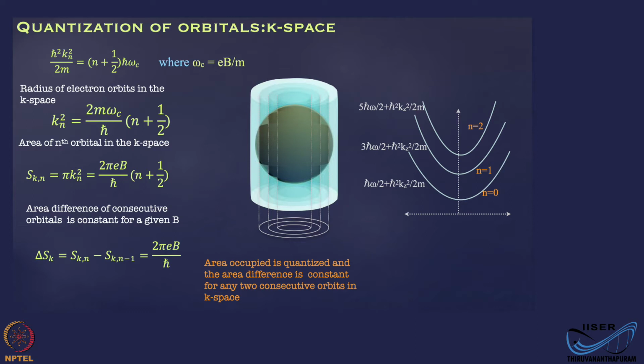It matters only when you consider the quantum Hall effect eventually. Now let's consider only the XY plane, the plane which is perpendicular to the field. Now you have the energy quantized as given by this term here, n plus 1 by 2 h bar omega c.